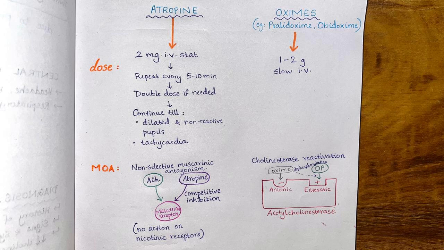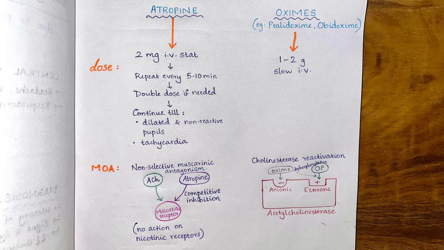The mechanism of action of atropine is non-selective, competitive muscarinic antagonism. Atropine competitively inhibits acetylcholine at the muscarinic receptors. It has to be noted here that atropine has no effect at the nicotinic receptors, so it cannot be used to treat muscle weakness in OP poisoning.